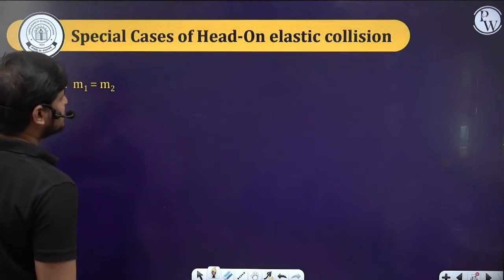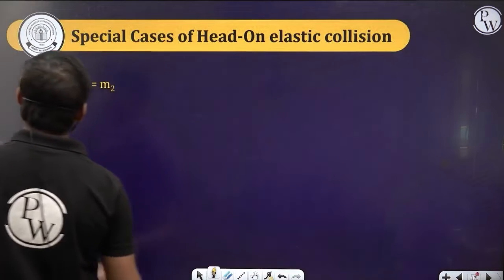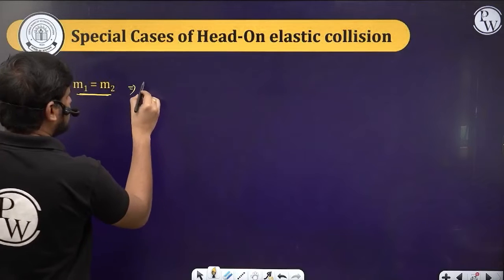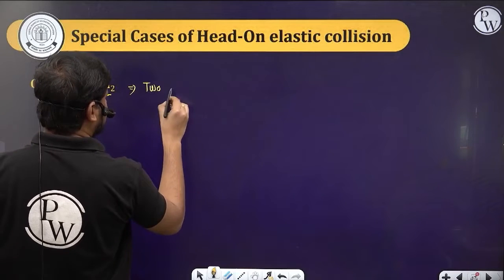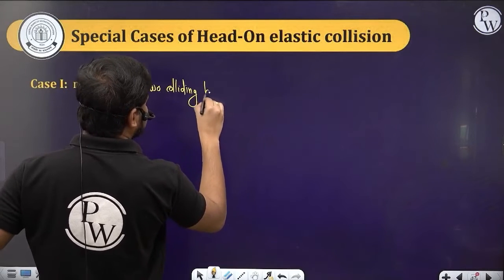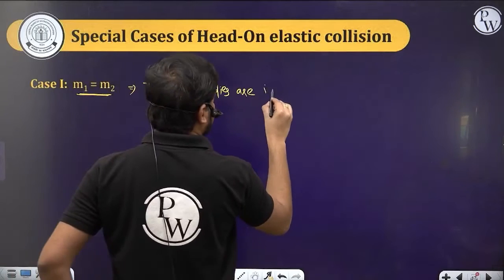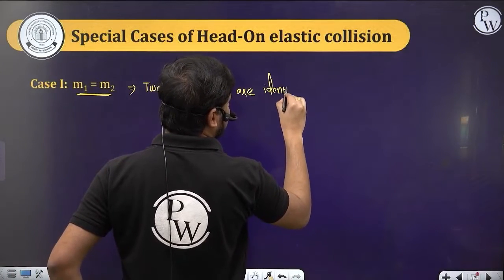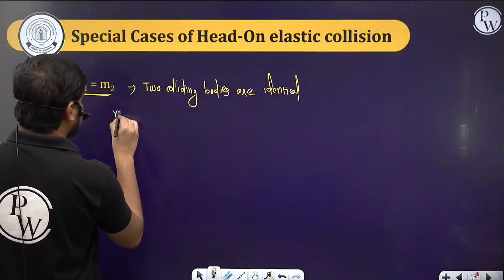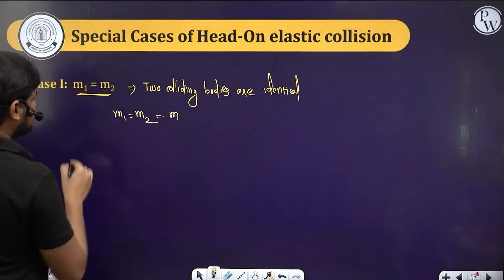Now let's take some special cases of head-on elastic collision. If two colliding bodies are identical, let's say their masses are m1 equals m2 equals m.